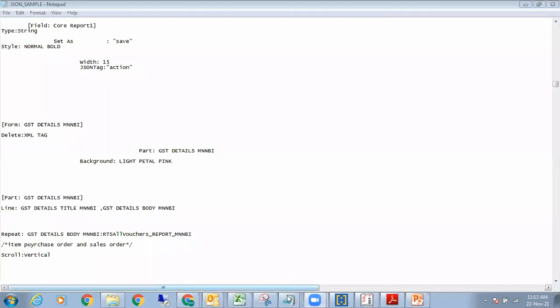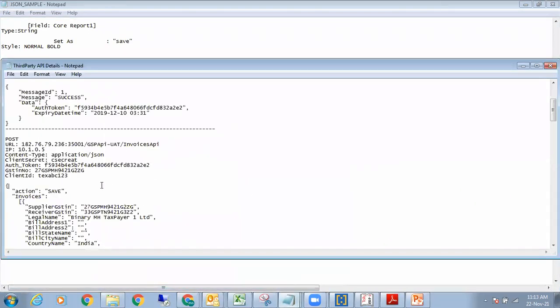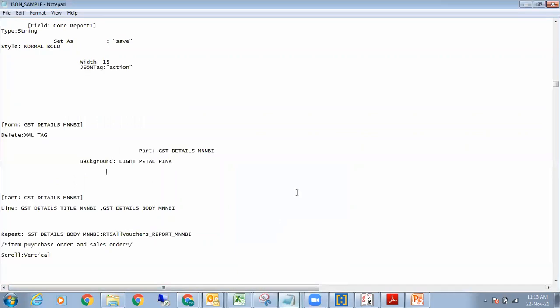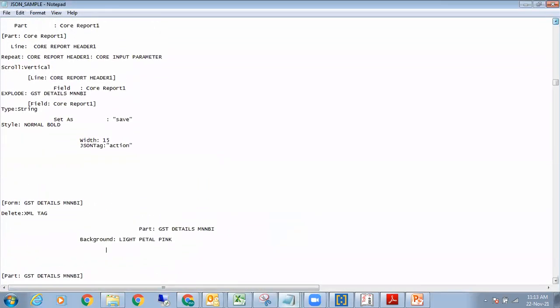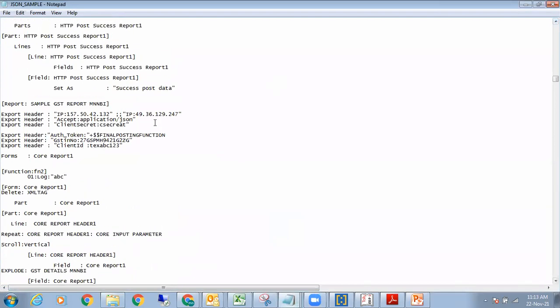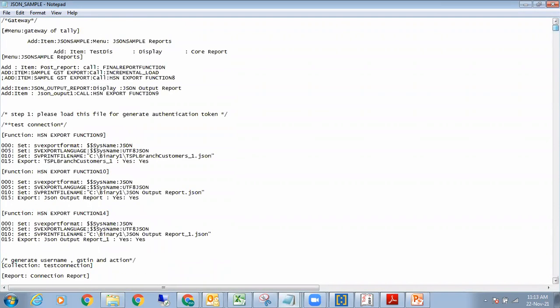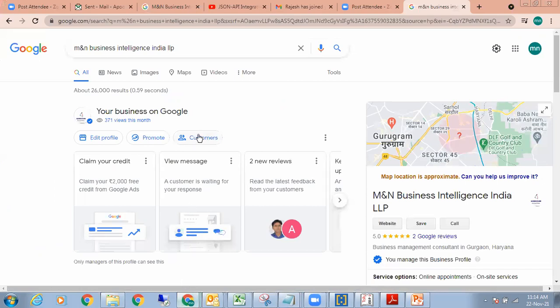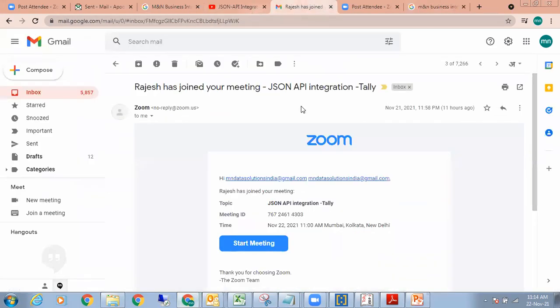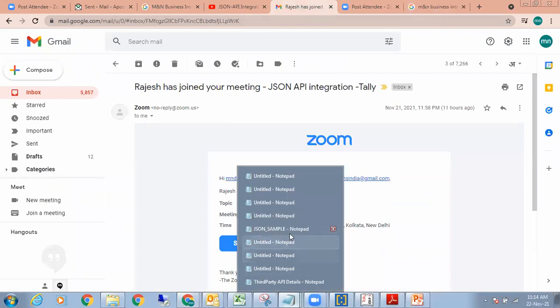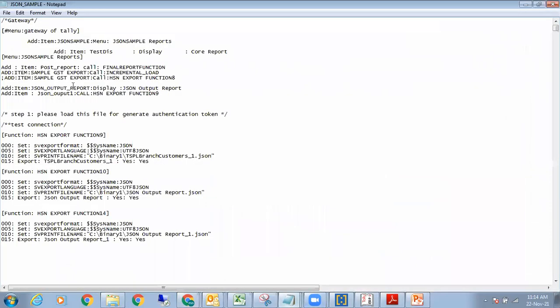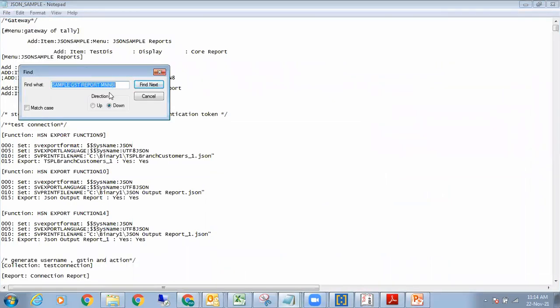Okay. Now I go down to the third portion of the report. Now I need to get this particular token from it. I told you that for getting this particular token, I go up and I have to go to the final posting function. So I go and click here. Anyone who has registered for this would have got this JSON sample along with the required videos, right? The videos of how to run it are already there on YouTube. So I think it is quite a big hit. I'll show you the video on how exactly to run it, but we need to understand this particular code. Now I go and find out this final posting function.